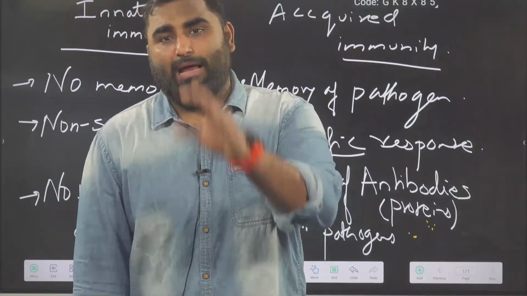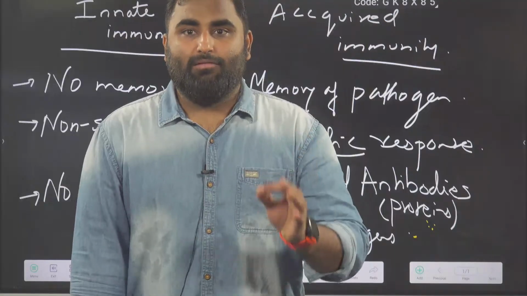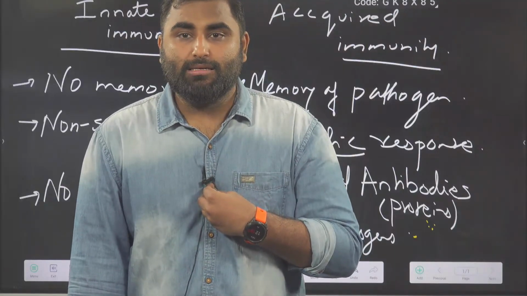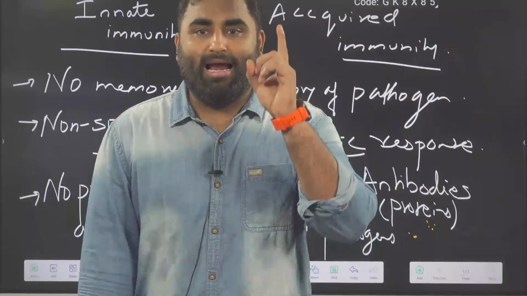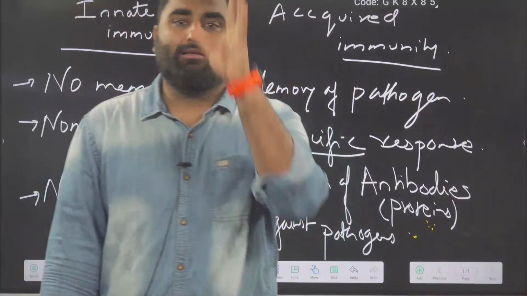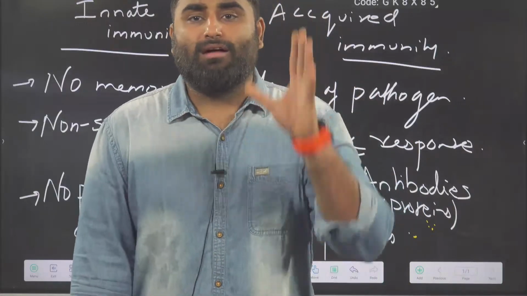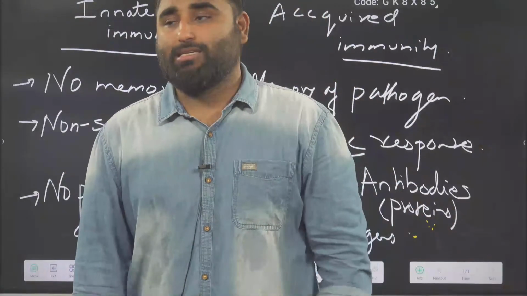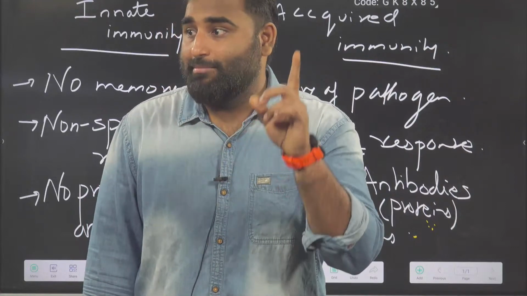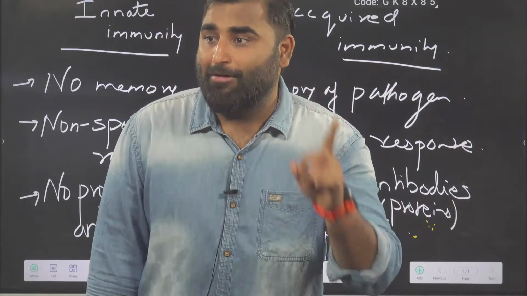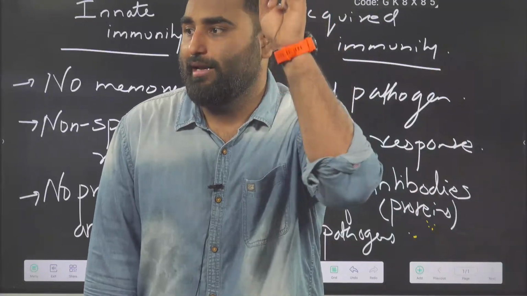Now, one basic question, guys. Can a single type of antibody kill different types of pathogens? Or is one antibody specific to one pathogen? One type of antibody is specific to one pathogen only.